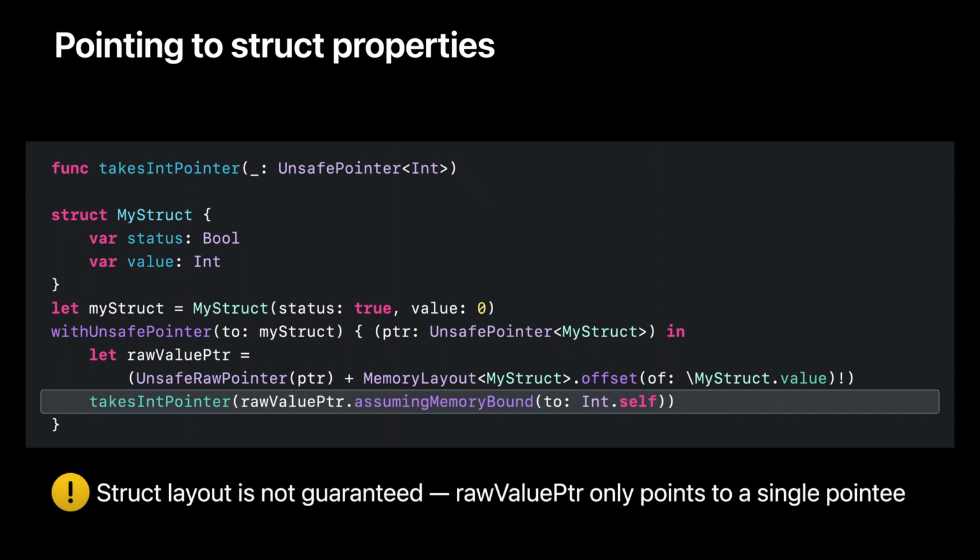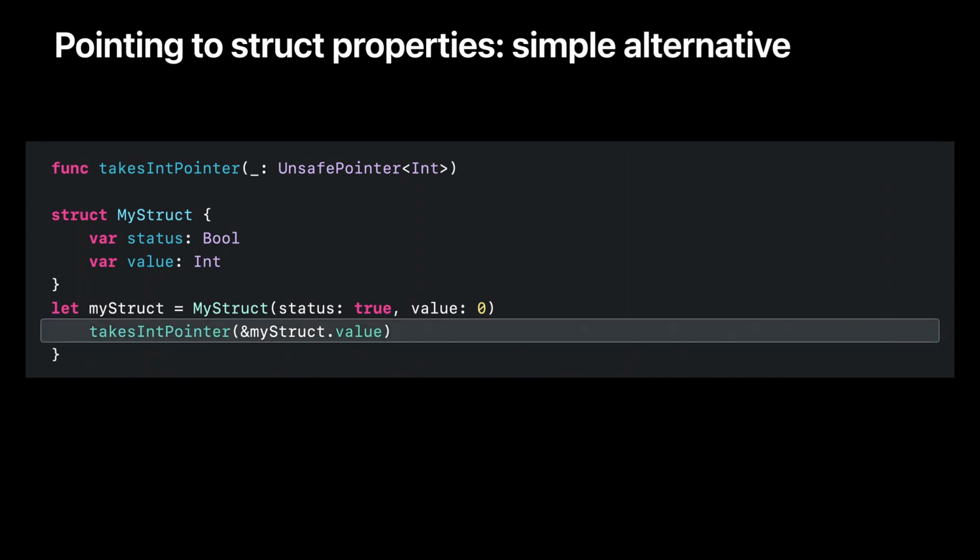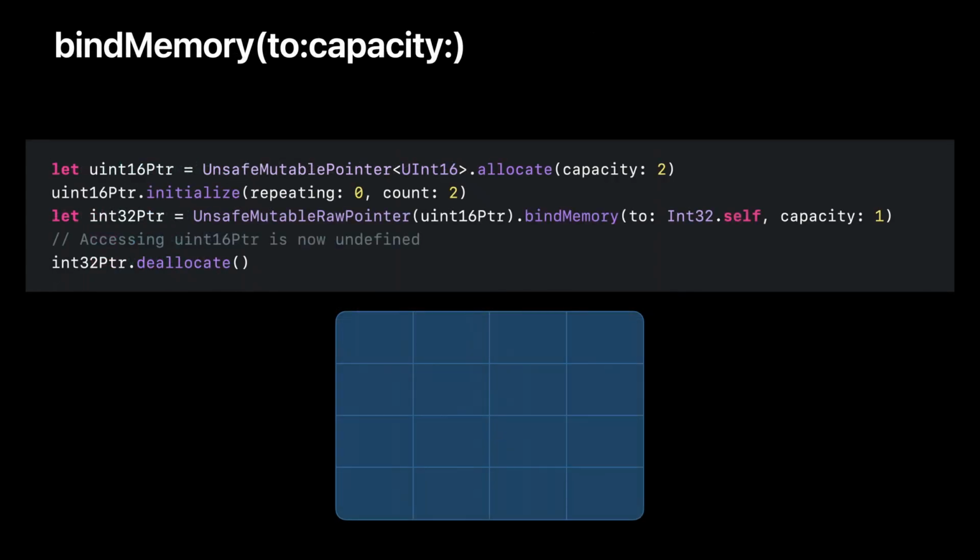In general, the layout of struct properties is not guaranteed, so when you get a pointer to a struct property, you can only use it to point to a single value for that property. Pointing to struct properties is common, so fortunately there's an easy alternative that avoids unsafe APIs. When you pass the property as an in-out argument, the compiler implicitly converts it to the unsafe pointer type declared for that function argument. Assuming memory bound to tells the compiler to make an unchecked assumption about the memory's bound type.